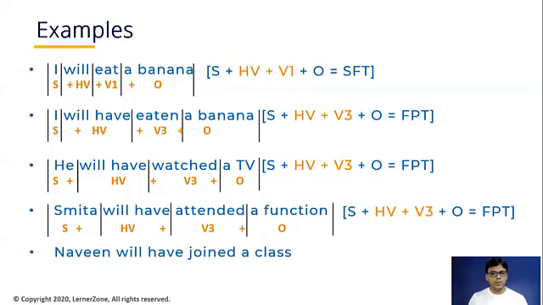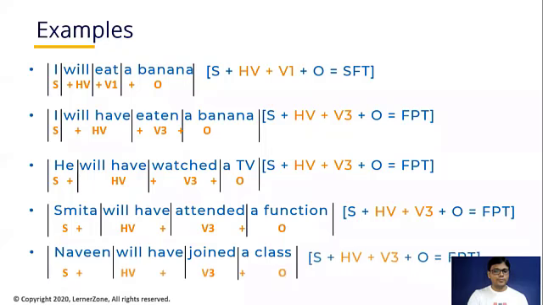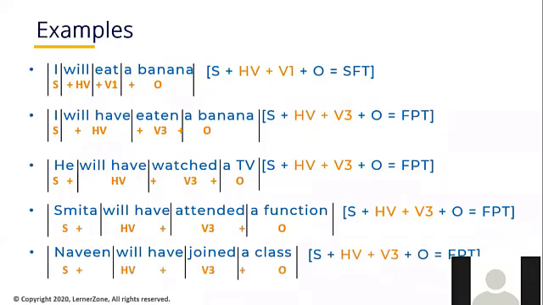And what is the helping verb here? Will have. Okay, what is the object here? Class. Awesome, Ketan. Thank you so much. So, Naveen is a subject, will have is a helping verb, joined is a V3, that is third shape of the verb, and class is an object.